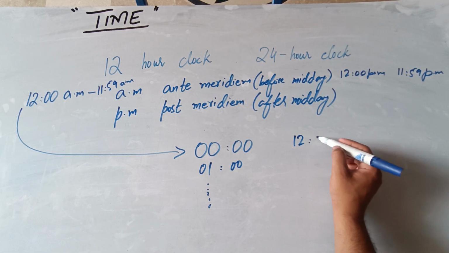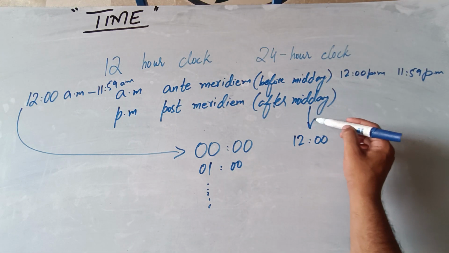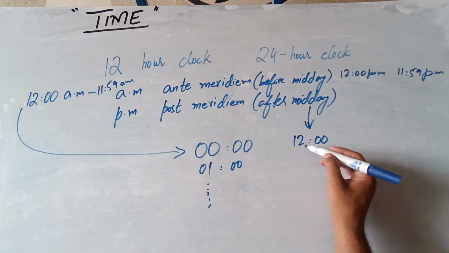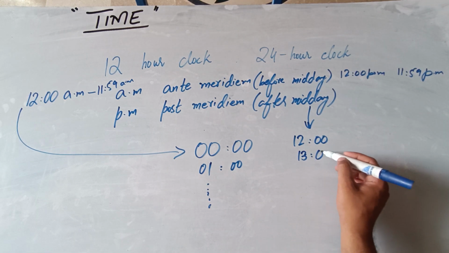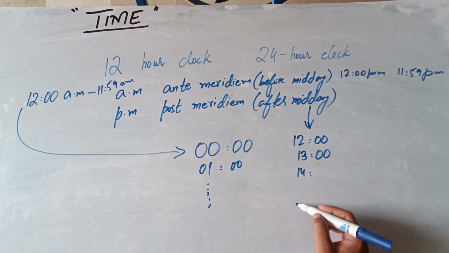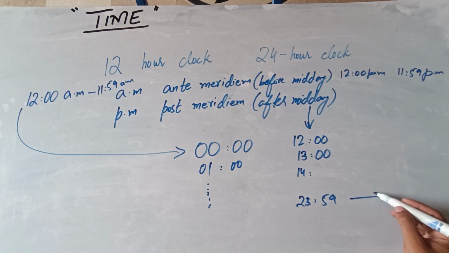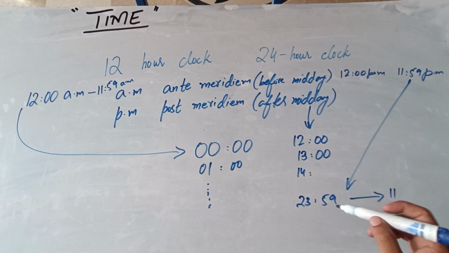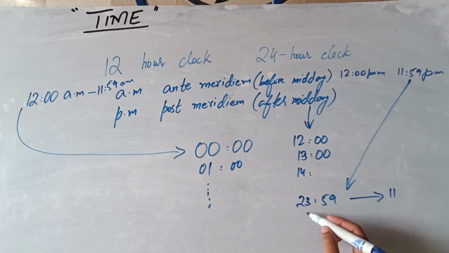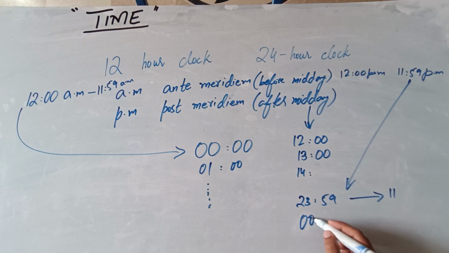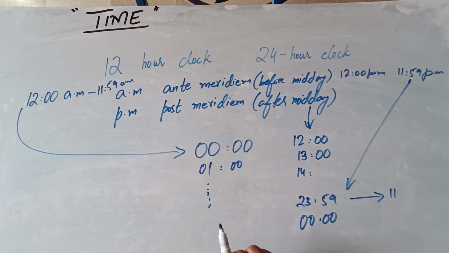And at midday, 12:00 noon, after 12 it continues 13, 14, 15, 17, then 23:59. 23:59 means 11:59 PM, and it won't give us 24. After 1 minute it would become 00:00. So this is all about the 12-hour and 24-hour clock format.